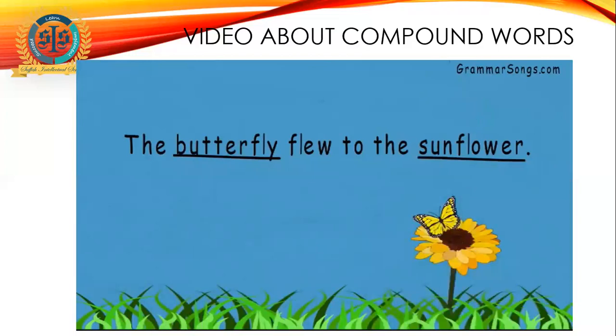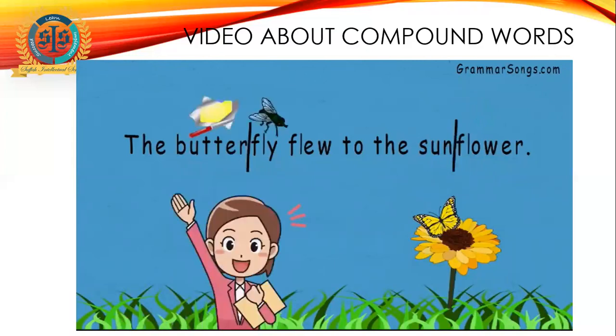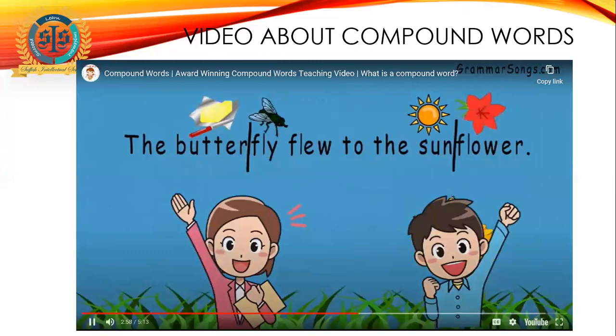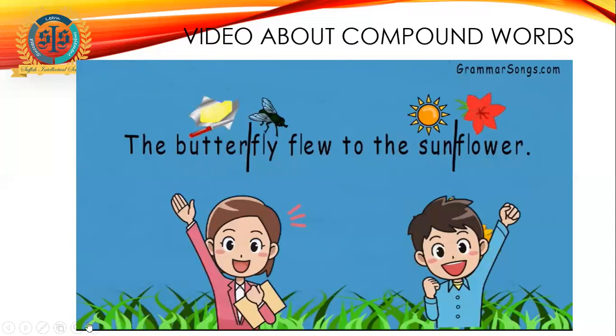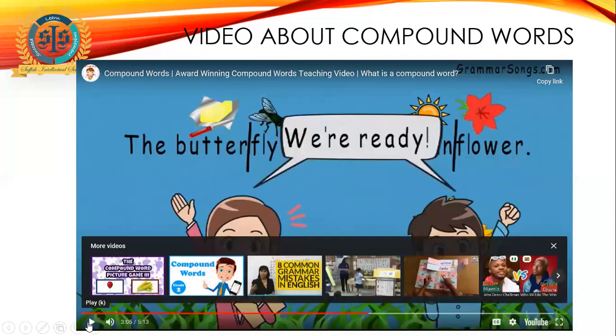Look for the smaller words inside the big word to make reading easier, like butter and fly, or sun and flower. Exactly. Let's read a short story together and look for compound words. Now, you can watch this video by yourself on YouTube if you want to learn how we use compound words in a paragraph or in a literal meaning. We can use them in different places.